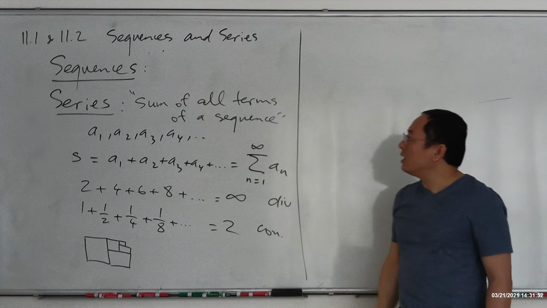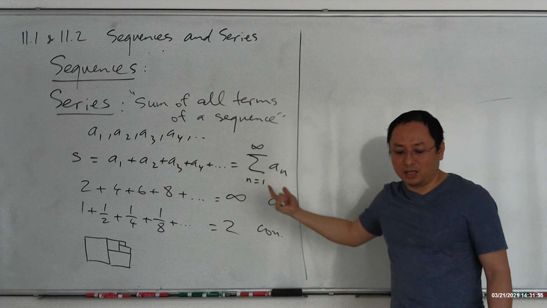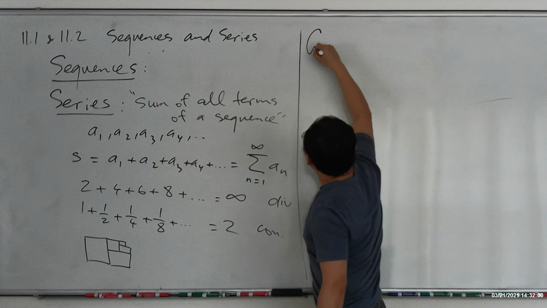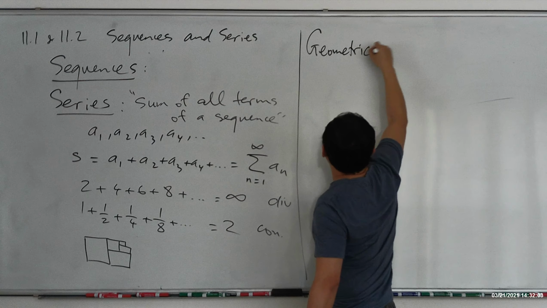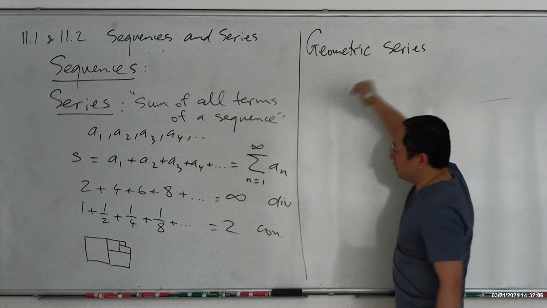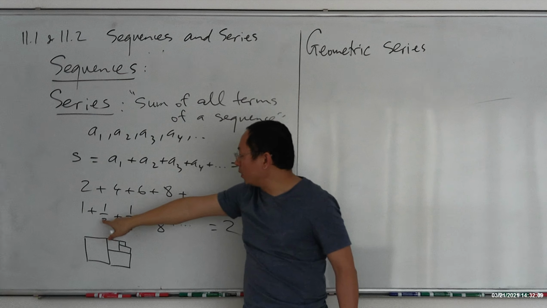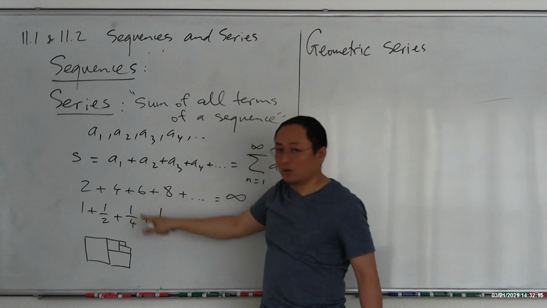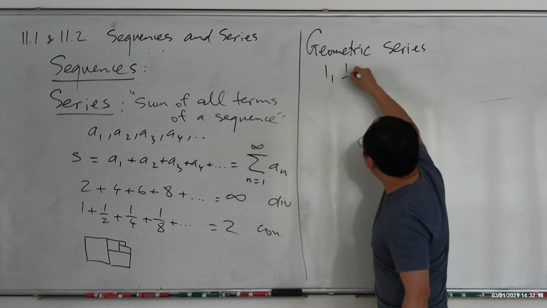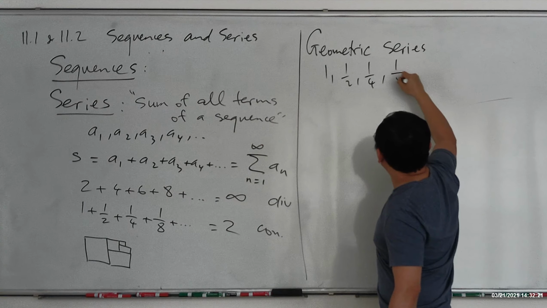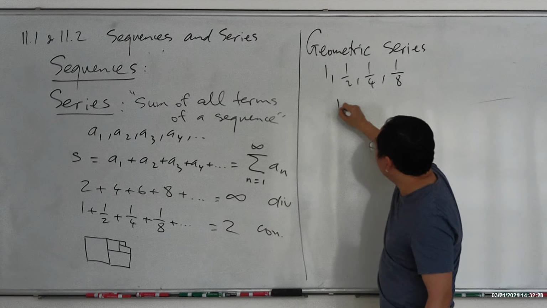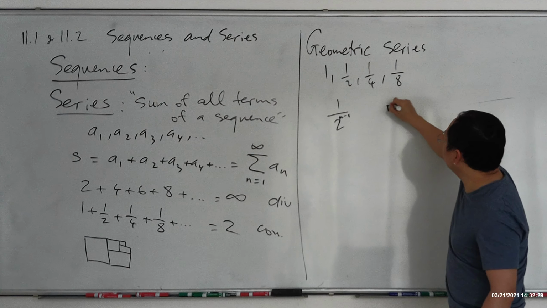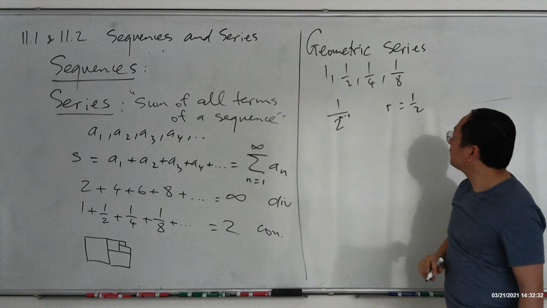And in here, I'll just give you some introduction to sequences and series and the terminology of it. Okay, let's start with some simple geometric series. This is one of the geometric series. We keep multiplying by a constant to get the next term, right? 1 here times 1/2, and then times another 1/2. What? 1/2, 1/4, 1/8. So the general term is 1/2 to the n minus 1. The r is equal to 1/2, the constant that you multiply.